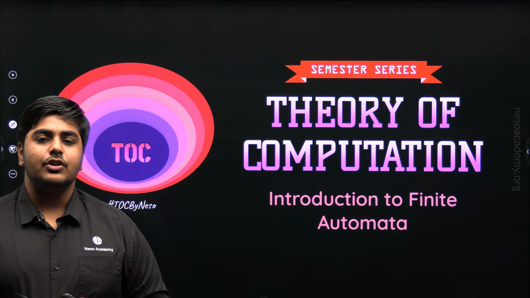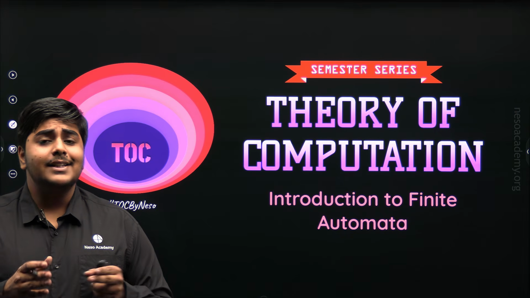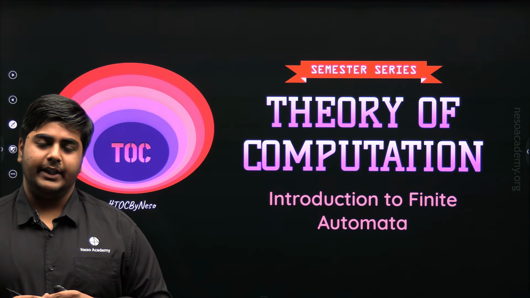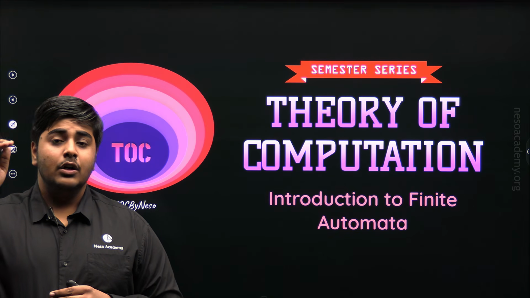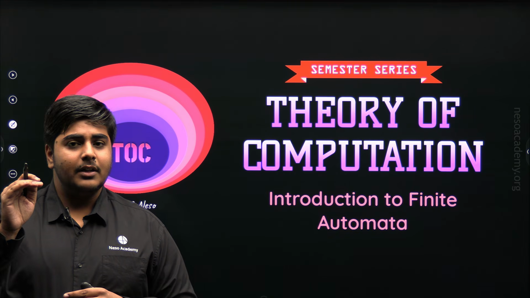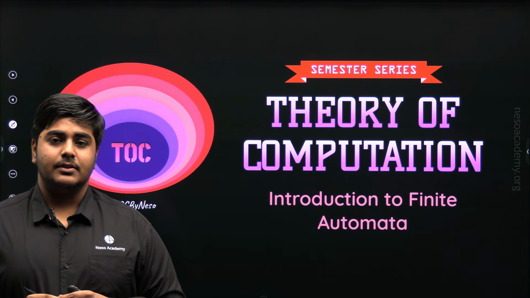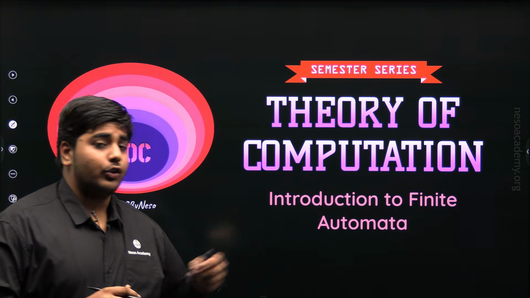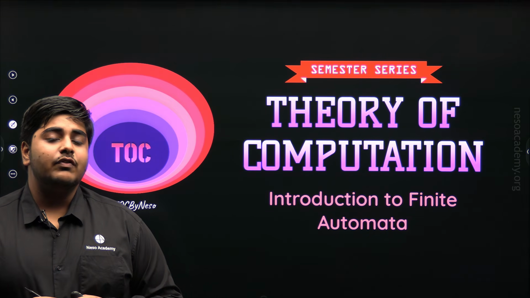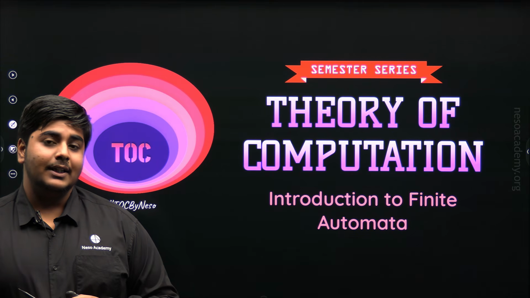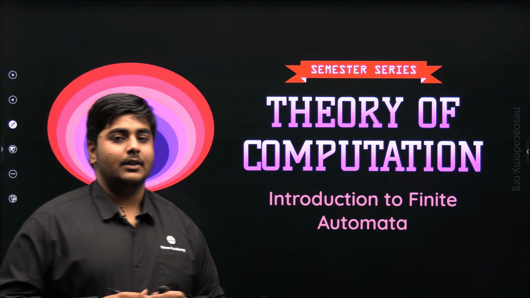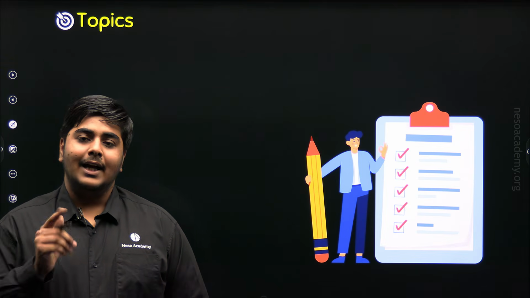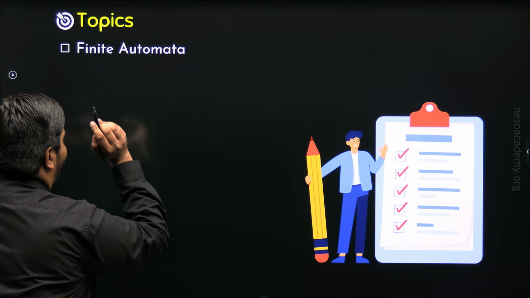In the previous lecture, we understood what an automaton is, and I also told you the four different types of automata: finite automata, pushdown automata, linear bounded automata, and Turing machines. Now in this lecture, Introduction to Finite Automata, we are going to begin with our very first type of automata, that is finite automata. In this lecture, we have only one topic to discuss, and that is finite automata.